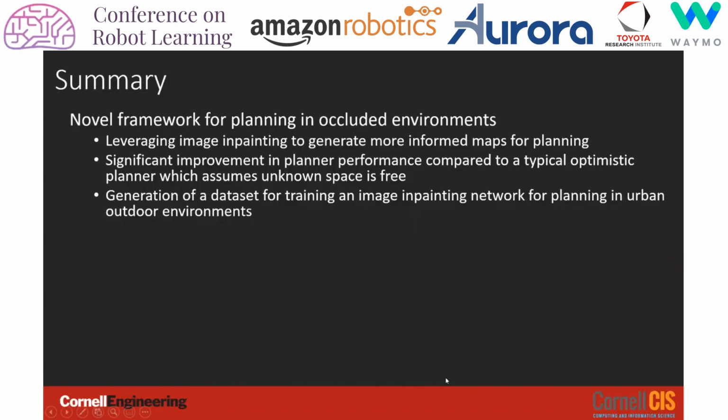In summary, we presented a novel framework for planning in occlusion-heavy environments by leveraging inpainting networks as a predictive model of unknown spaces. We demonstrate significant improvement over the baseline of an optimistic planner in terms of path length and replans done. We also provide a dataset for training inpainting networks for planning in urban outdoor environments.